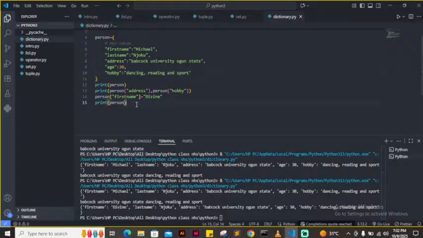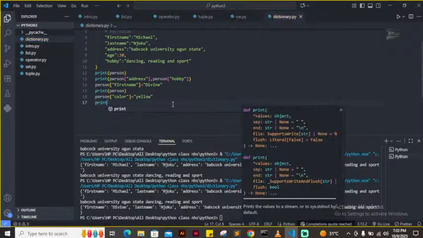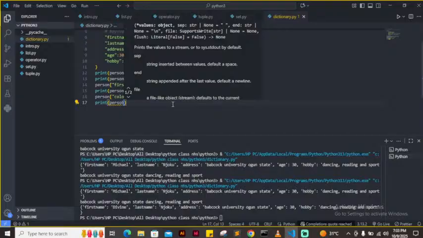And I want to add an item. So how do you add an item to your dictionary? You add an item to your dictionary by using the key and giving it a value. Let's say I want to add a color, the color of Michael. I'll call my dictionary name and target a new key. So if I come here and print my dictionary, which is person.